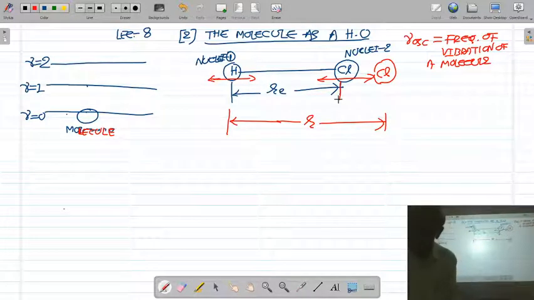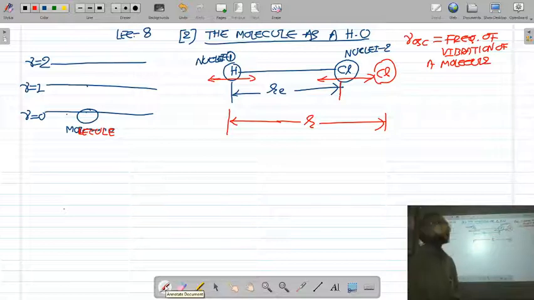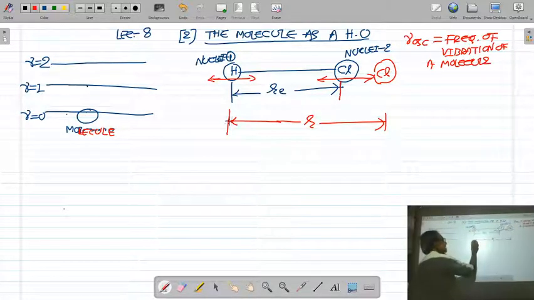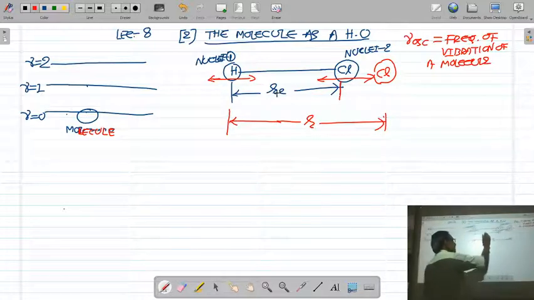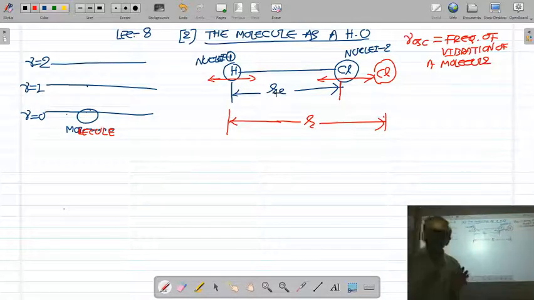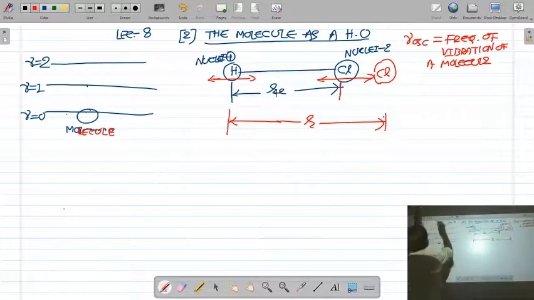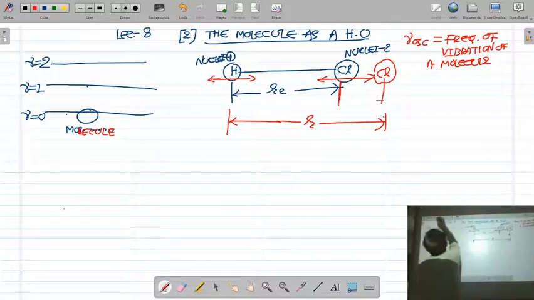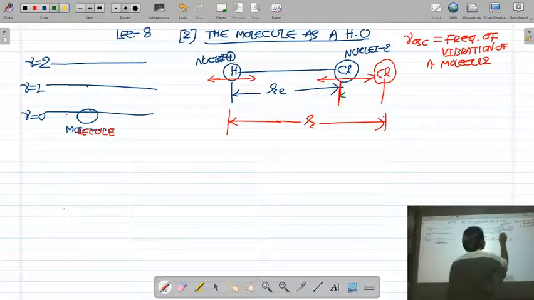During the vibration, if the Cl nucleus goes to the end point here, then the new distance between the H nucleus and the Cl nucleus becomes R, instead of Re. So what is the displacement of the nuclei? The displacement of the nuclei is this one. This is the displacement of the Cl nucleus. The displacement of the Cl nucleus is R minus Re.